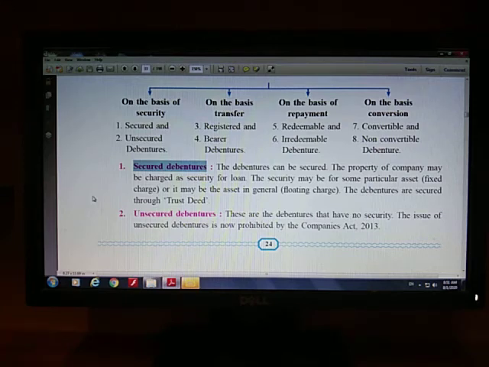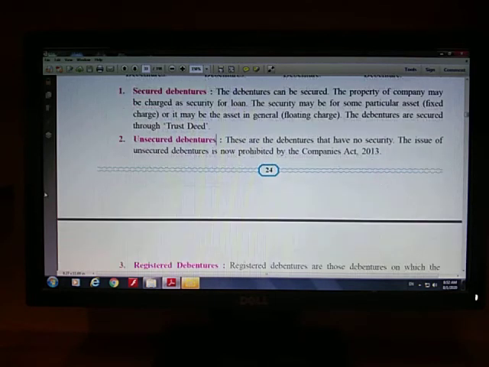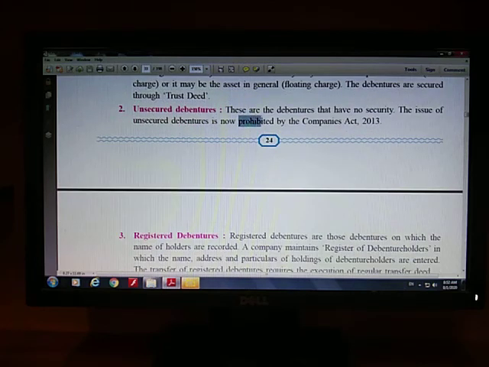Pay attention, in India every debenture is secured debenture, right? And the debentures which are issued without keeping any property as a security are called as unsecured debentures. Secured debentures are safe to invest, and unsecured debentures are risky. Investment in unsecured debenture is risky as there is not any particular property kept as a security. This particular word is very important in India. You can see in India issuing unsecured debentures is completely prohibited.